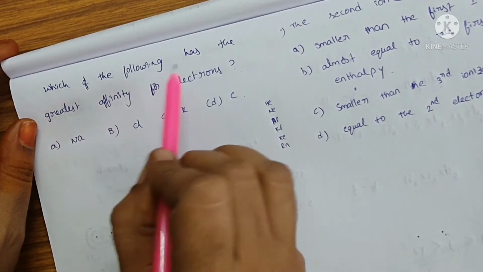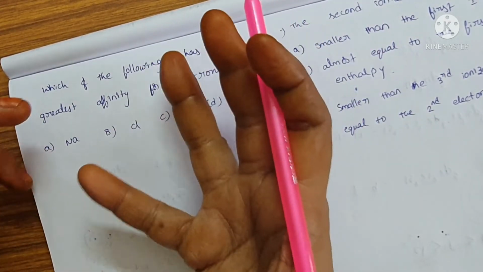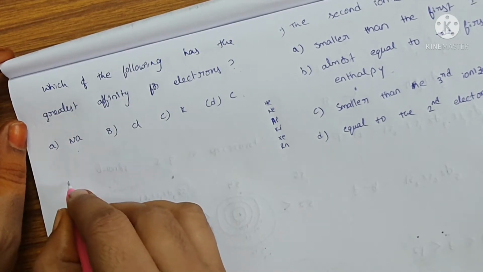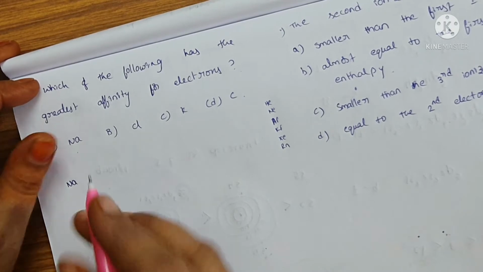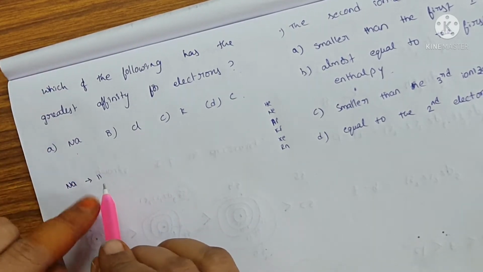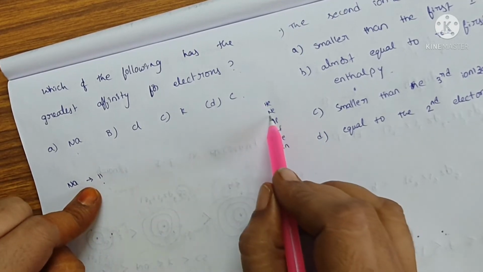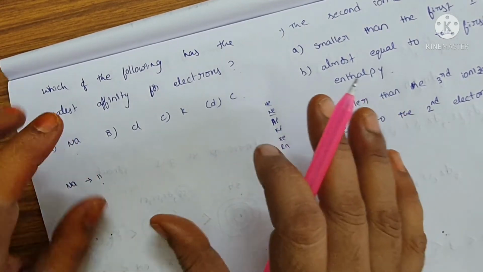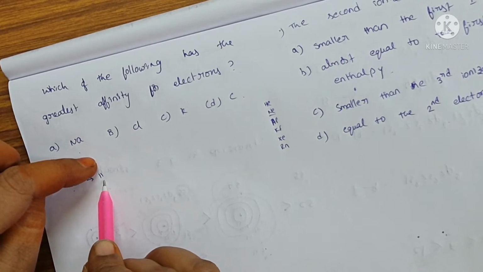Which of the following has the greatest affinity for electrons? Means which wants electrons here. For example, sodium, the first option. What is the atomic number for sodium? 11. Does it need electrons to get the electronic configuration of inert gases? No, because it already has 11 electrons.